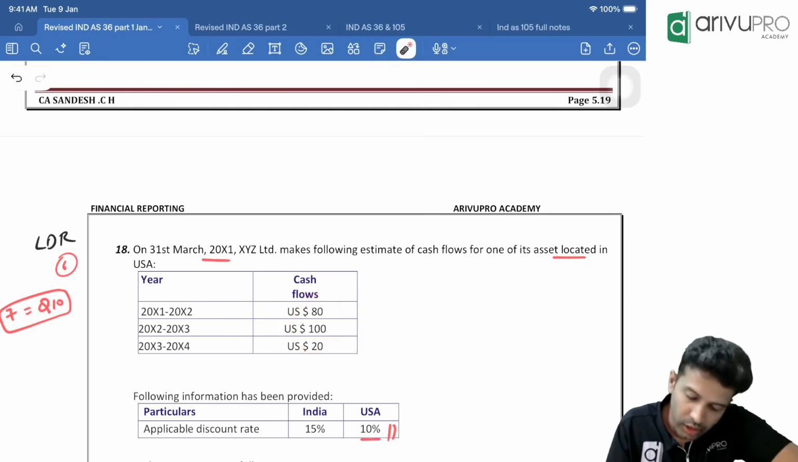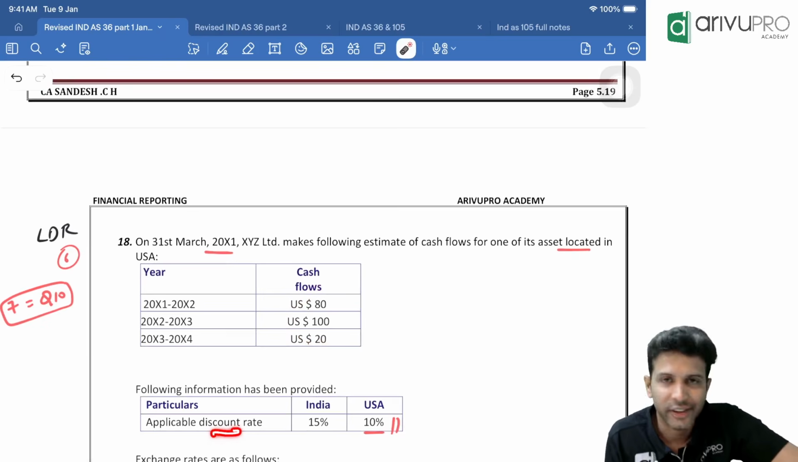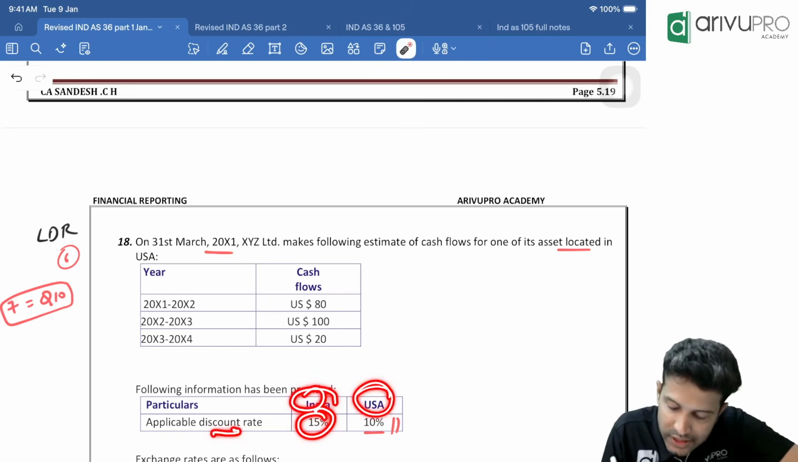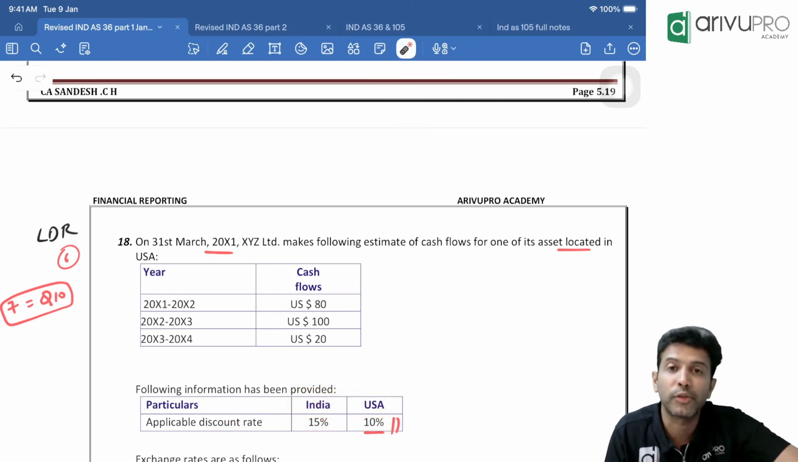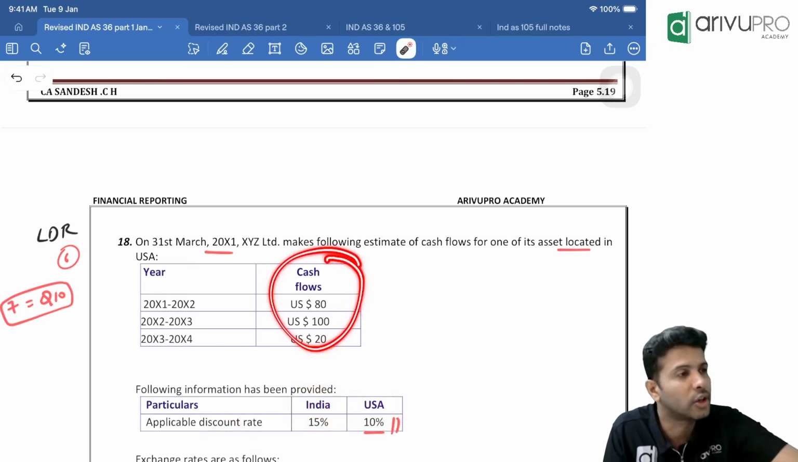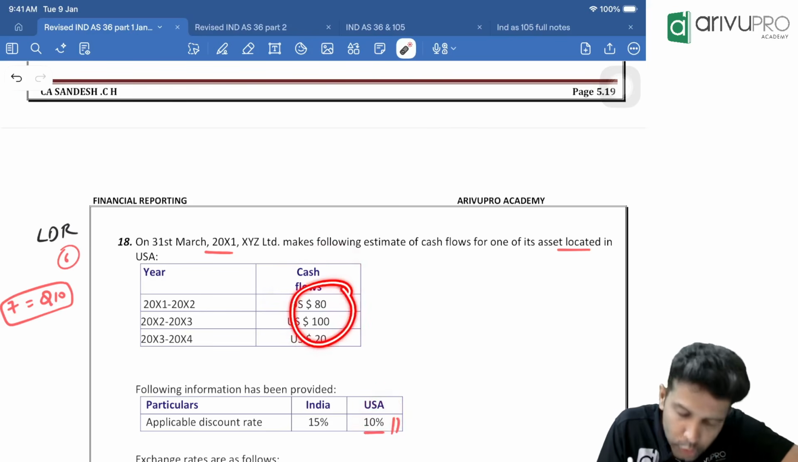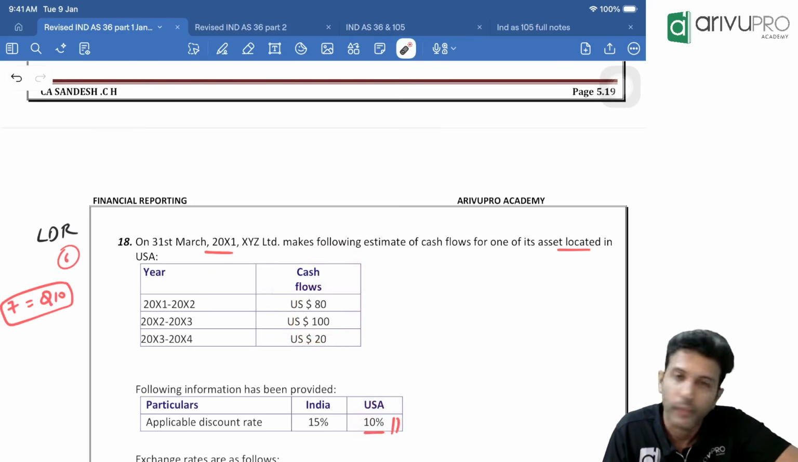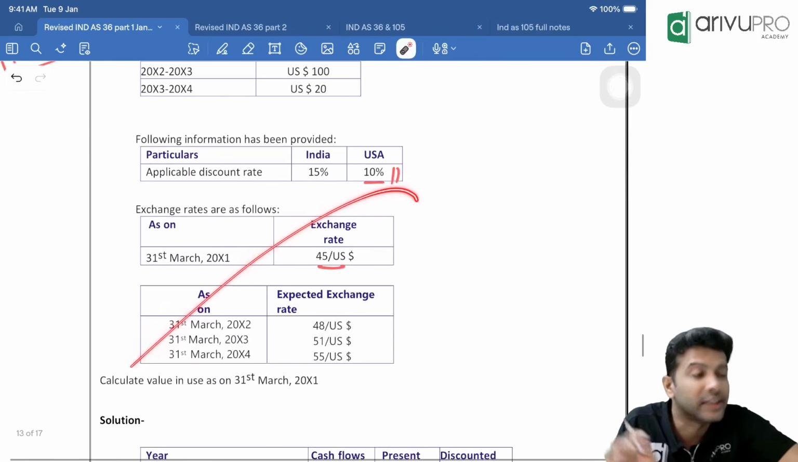What is that? Now check. They have given discount rates: India related discount factor 15%, US related discount factor 10%. What will you take for calculation? 15 or 10? Since the cash flow is in dollars, you will take the discount factor also related to dollars. This is your future cash flows and this is your discount factor. So take 10%. Okay, sir. Everybody good? First, let's do this calculation. Then I'll read the remaining part.